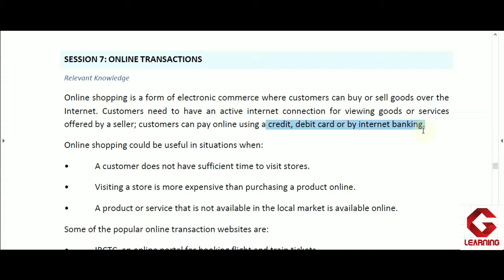People are able to buy or sell new as well as used products, for which an active internet connection and an electronic device such as a mobile phone, desktop or laptop are needed. Always we are not getting cash on delivery, so sometimes we have to pay online using credit card, debit card or net banking details, or an e-wallet.